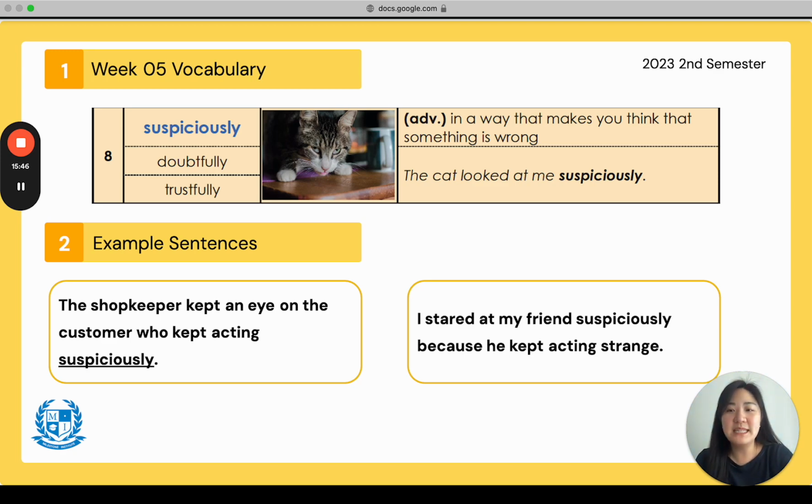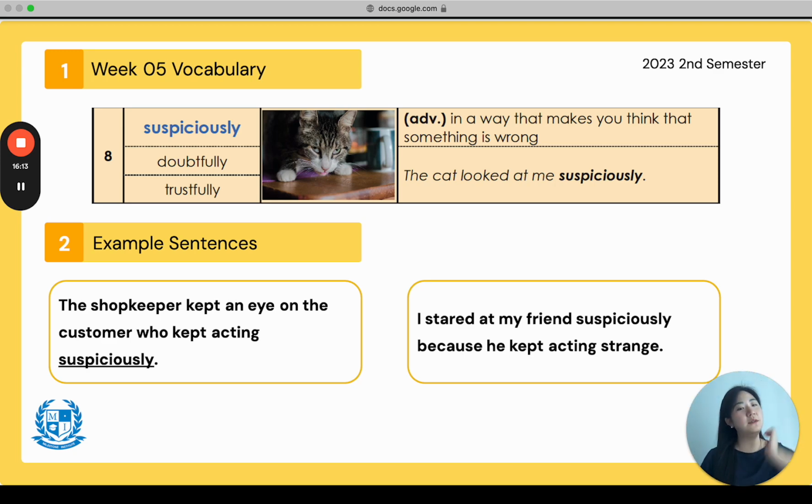Example sentence 1 says, the shopkeeper kept an eye on the customer who kept acting suspiciously. So maybe this customer is walking back and forth around the same area. Why would you think the shopkeeper kept an eye on that person? Maybe they were acting weird. Maybe they were acting like something was wrong. Or maybe they were trying to steal something. Who knows?